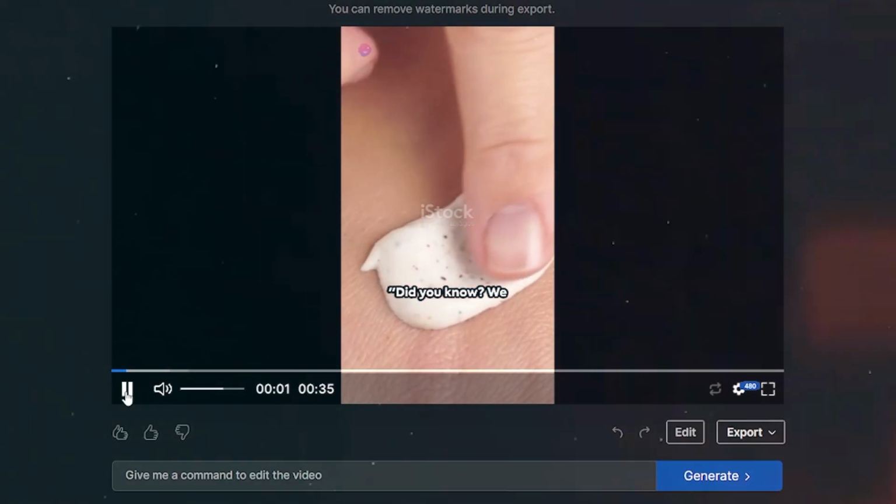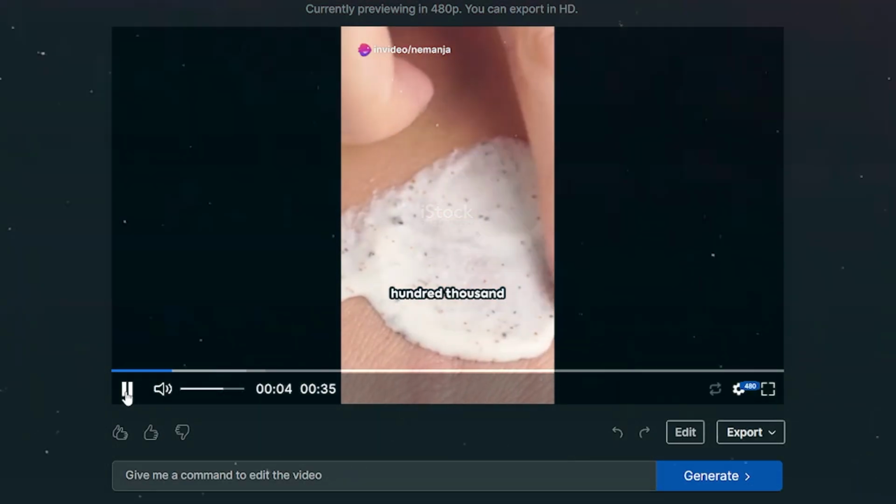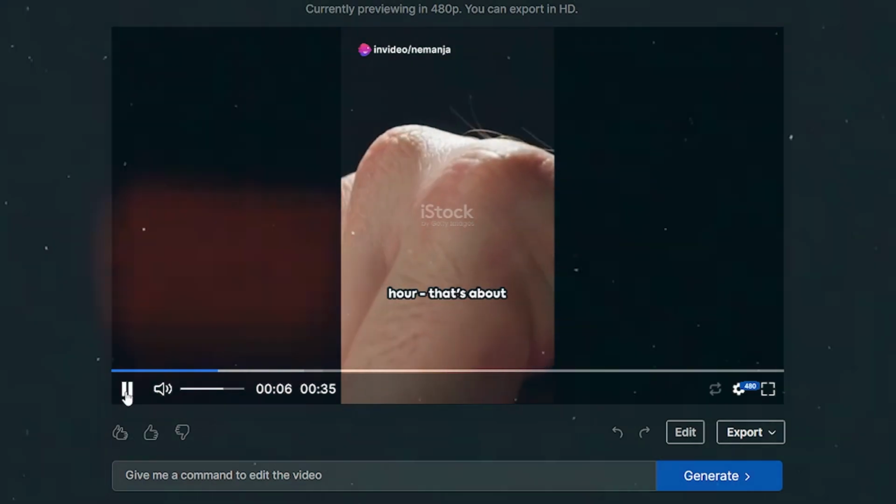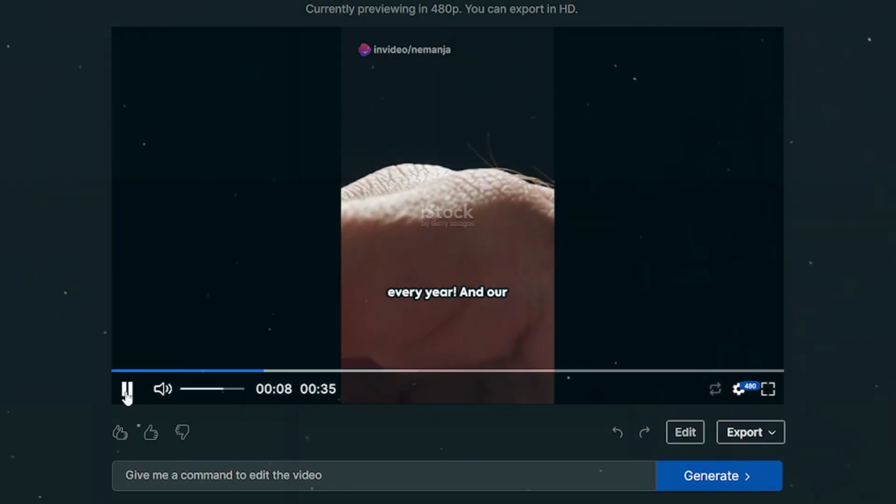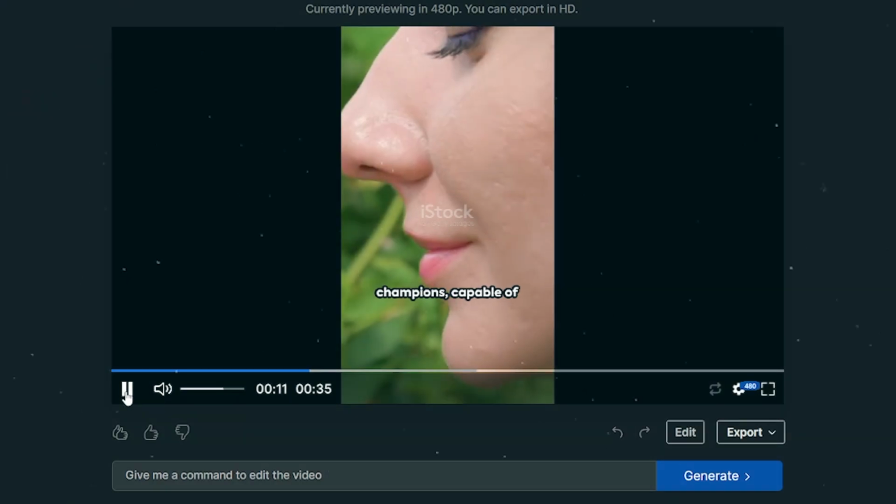Did you know? We humans shed approximately 600,000 particles of skin per hour. That's about 1.5 pounds every year. And our noses? They're scent champions, capable of recalling a...